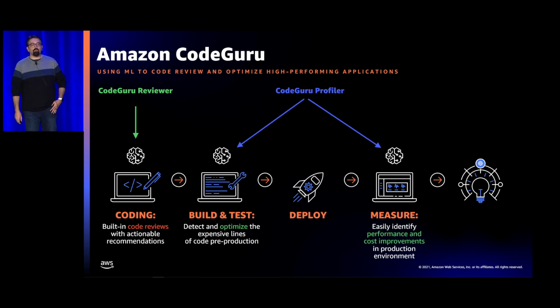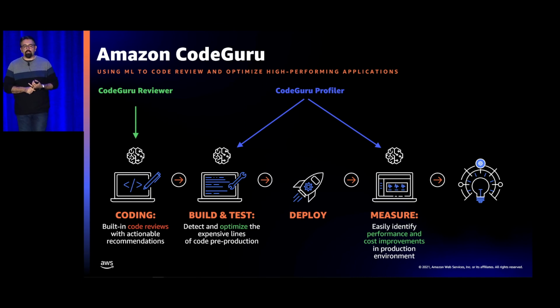And the way that CodeGuru works is it's a machine learning based DevOps security solution. And so basically it works in two ways. There's the code reviewer, so it'll actually go through and review the code itself. And so it'll identify any particular vulnerabilities that might exist in the code. So it's going to do an analysis of that code and then basically let you know some insights about it, what it finds. So if it sees something that's common, it's going to say, hey, you should probably change this, and here's a recommendation. And I'll show you that in a moment.